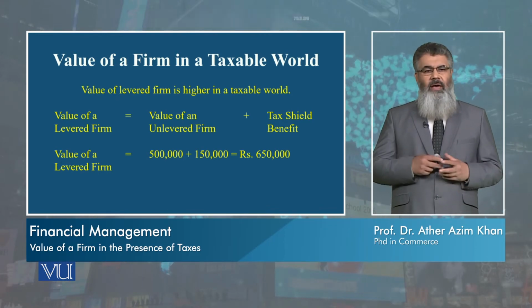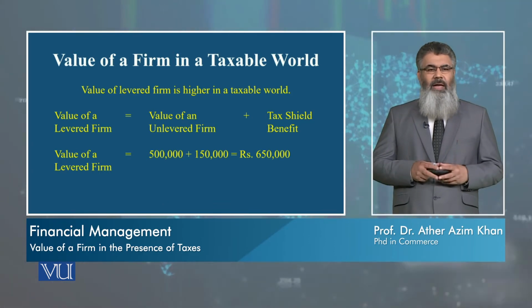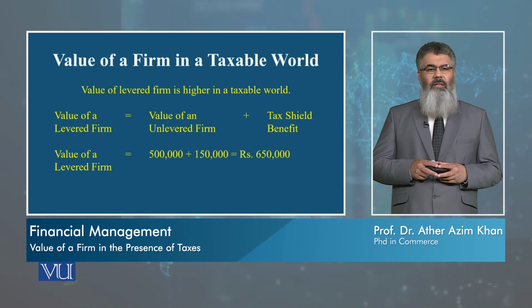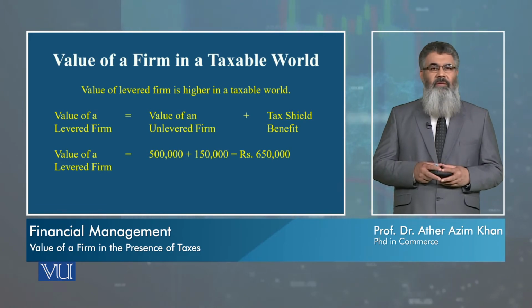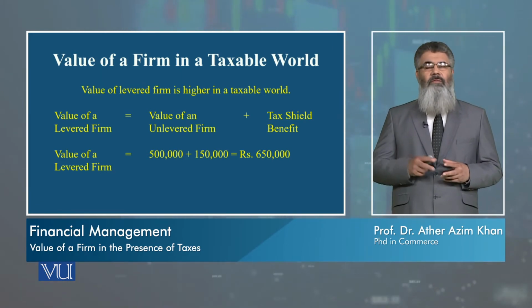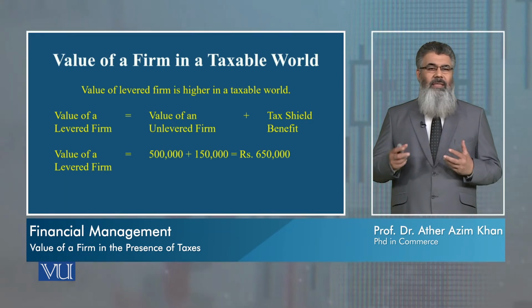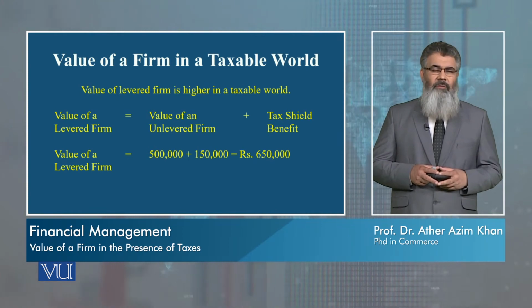For example, if we have a look at the slide again and we say that the value of an unlevered firm is 500,000 rupees and the value of tax shield is 150,000, then the value of levered firm will be 650,000. And 650,000 is certainly more than 500,000.